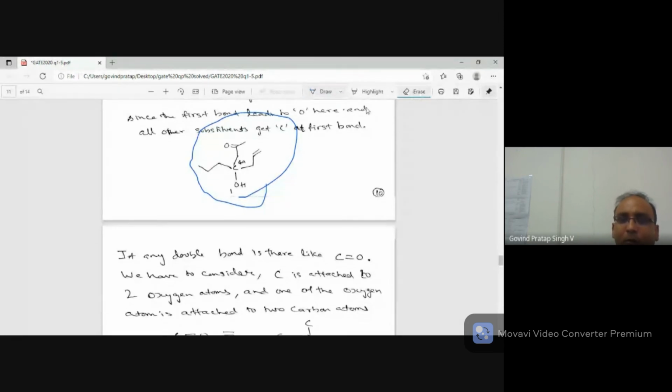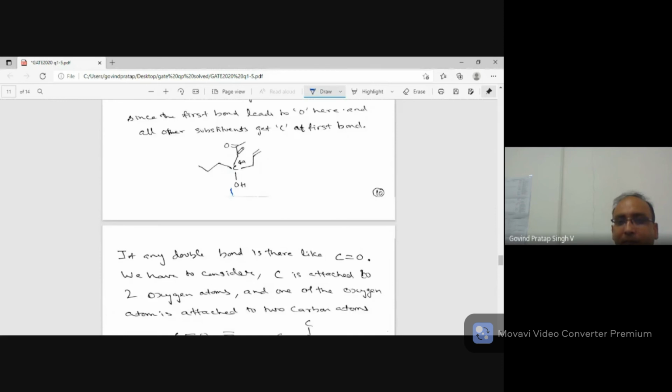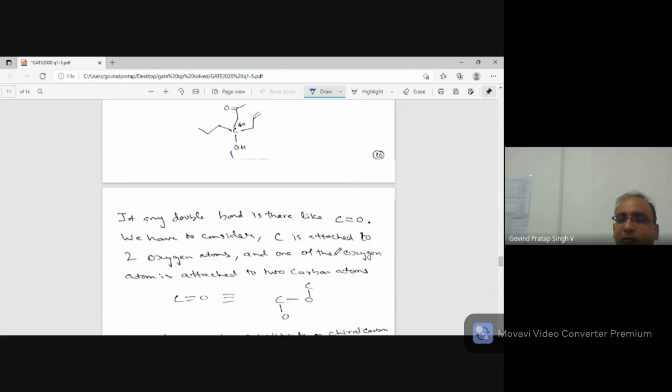First bond here is oxygen. Here first bond is carbon, here first bond is carbon, here first bond is carbon. So these three we cannot differentiate in the first step, but clearly OH gets first priority because oxygen atomic number is 8 and carbon atomic number is 6. 8 is greater than 6. Now, another thing, what happens if a double bond is there, something like C double bond O.